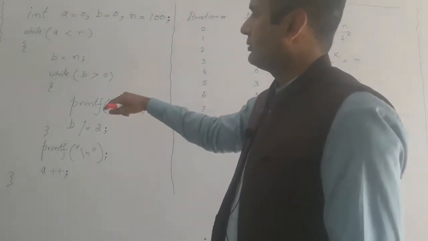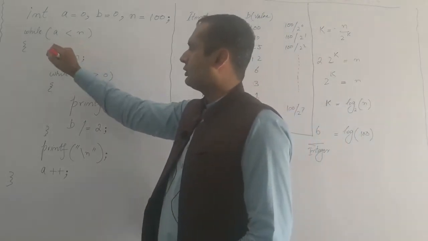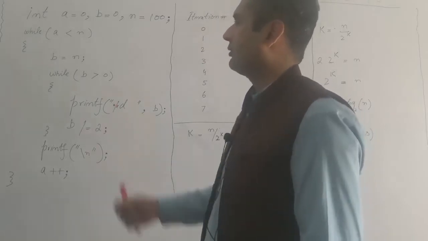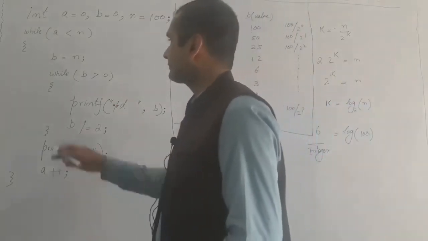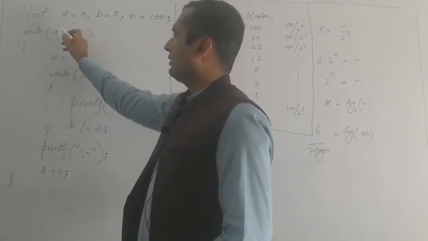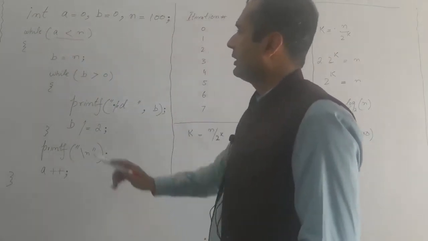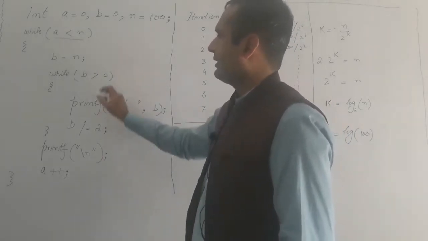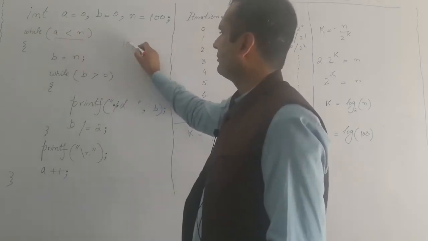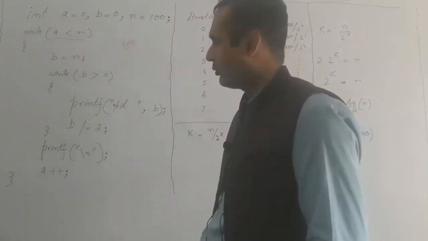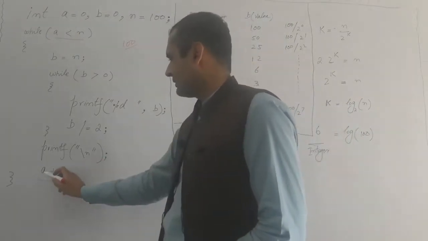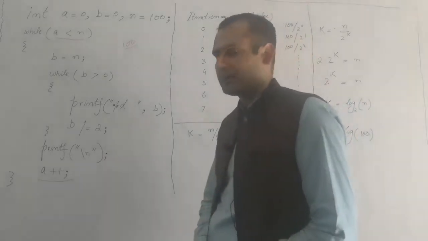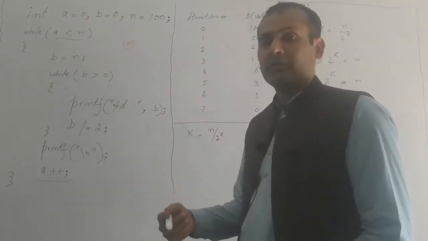First of all, if I ask you how many times the outer loop will execute, you will say it depends upon the condition. This is the condition. Right now, if the value of a is 0 and the value of n is 100, you can easily say that the outer loop will execute 100 times. Why? Because you can determine it by this single step, a plus plus, a is incrementing by 1.